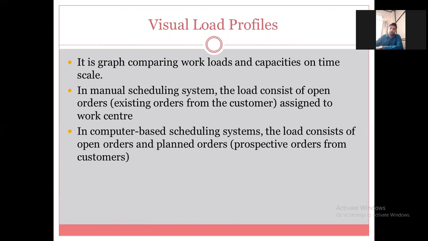What is meant by open orders? Open orders are those which already exist in the industry, where work is carried out on a continuous basis for that particular order, and assigning such jobs to the workstation is nothing but an open order.